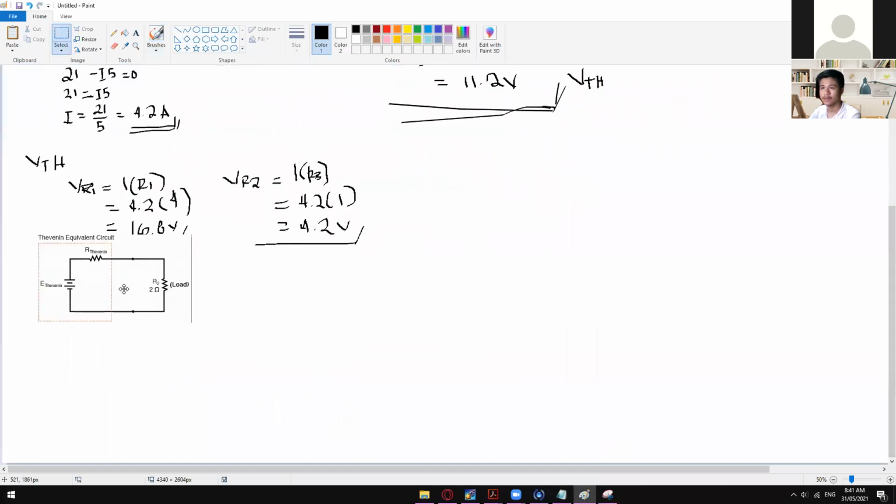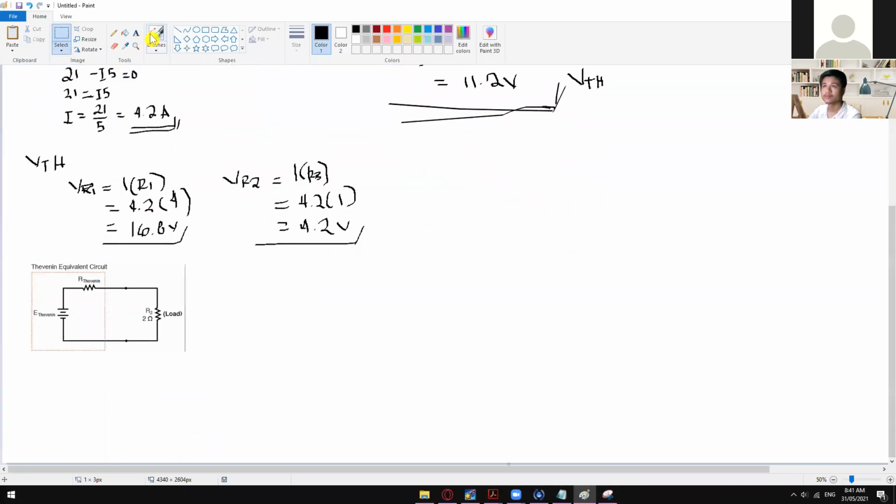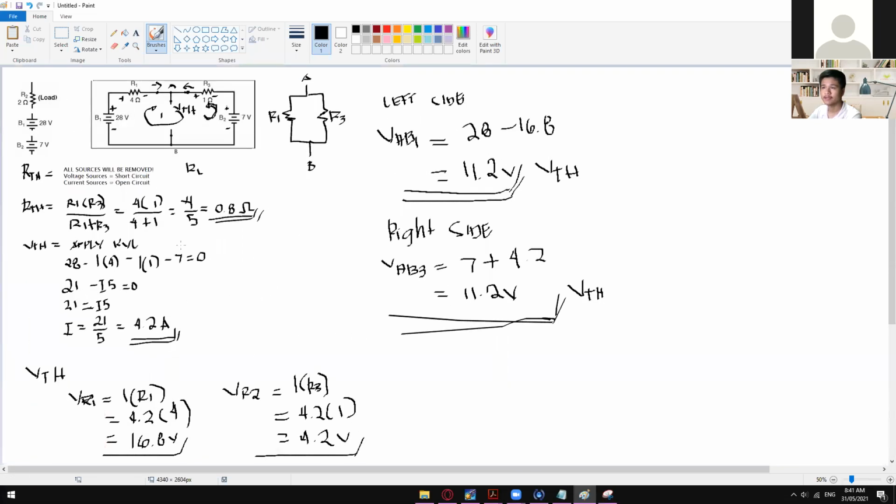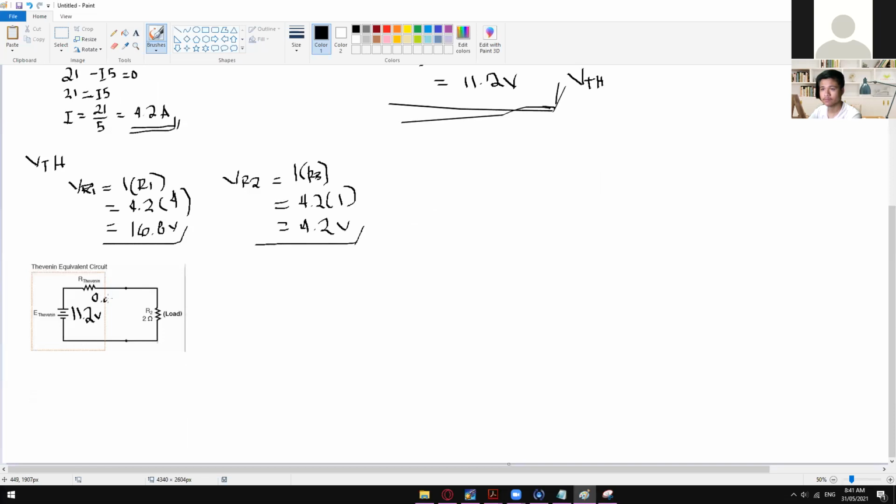So I'll put it right here. So this is our Thevenin equivalent circuit. So E Thevenin is 11.2 volts, and R Thevenin is 0.8, and then our R loop.